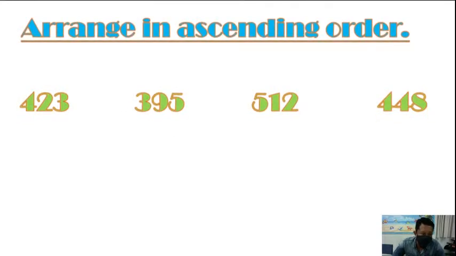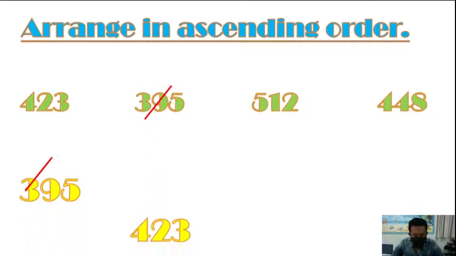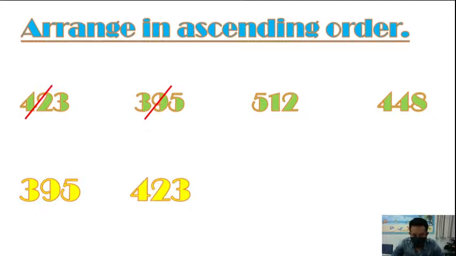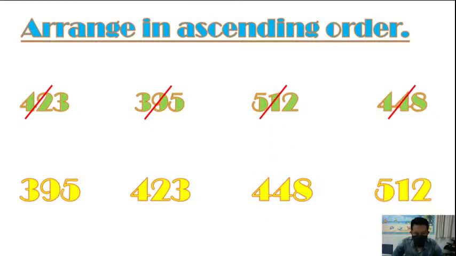We don't have enough time now. I want to explain about the test. Arrange in ascending order. Ascending order means smallest to the biggest. So when we are looking at the given four numbers, we can say that 395 is the smallest. After this, next is 423, 448, and 512. So we arrange the given four numbers in ascending order. Okay, children, these are the things we studied and learned.